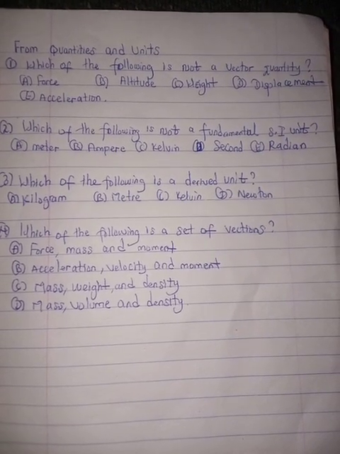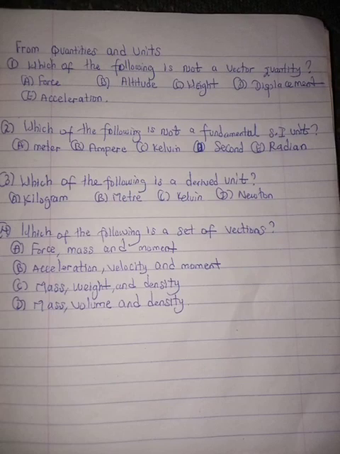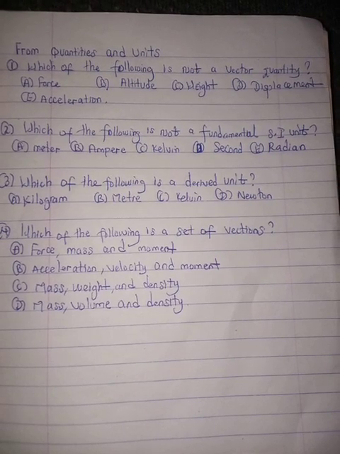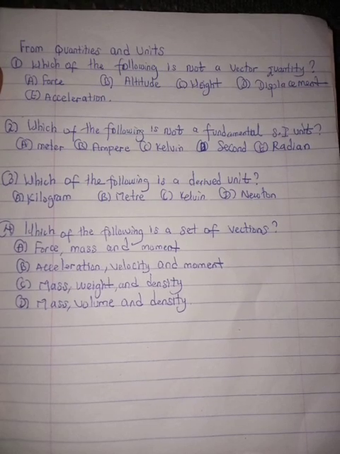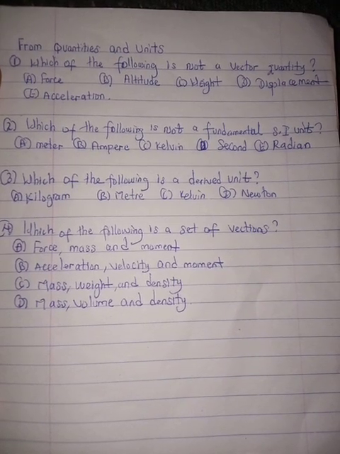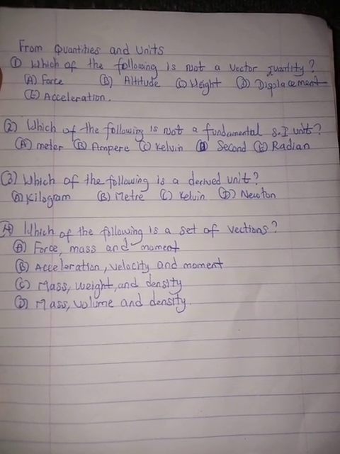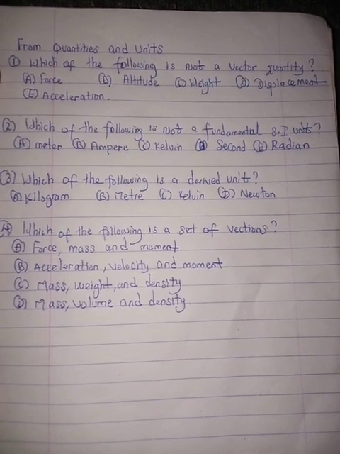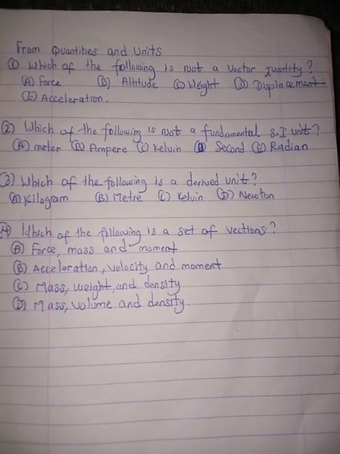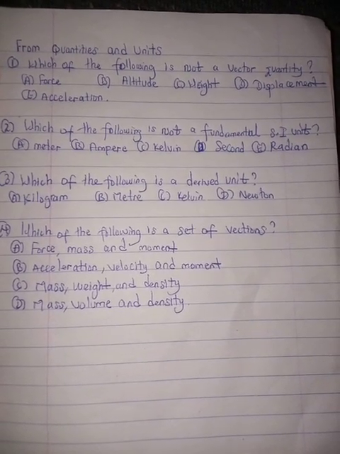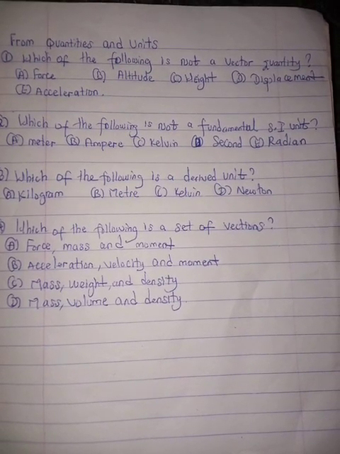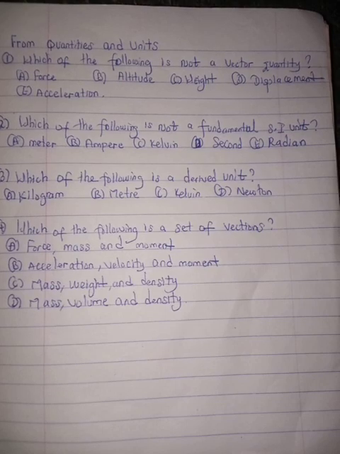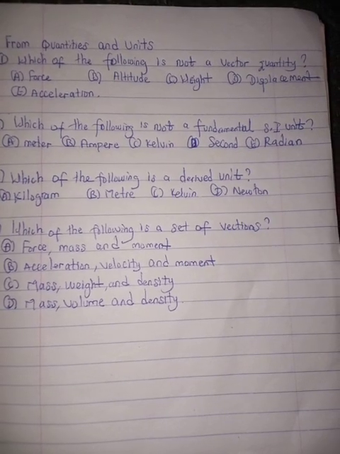Then B is ampere, which is the unit for the fundamental quantity electric current. C is Kelvin, the unit for the fundamental quantity temperature. Then option D is second, which is the fundamental SI unit for the fundamental quantity time.